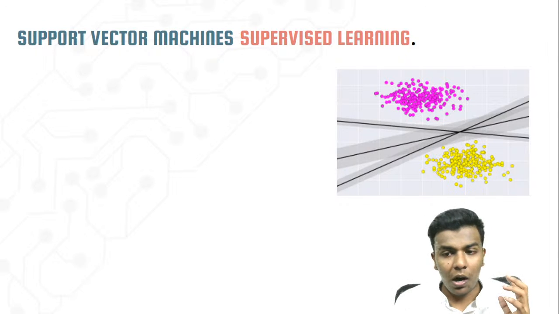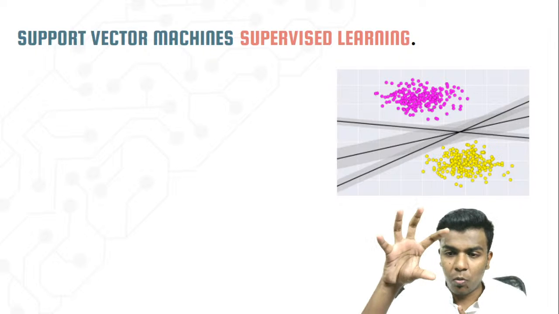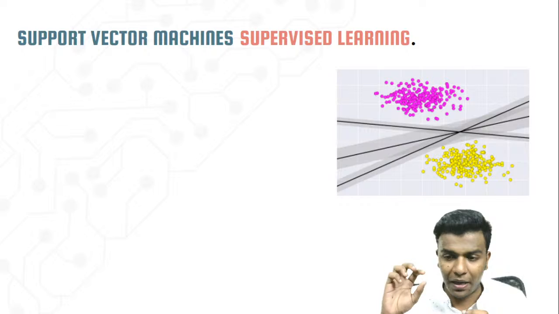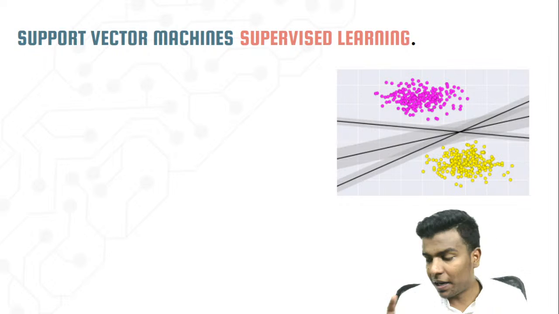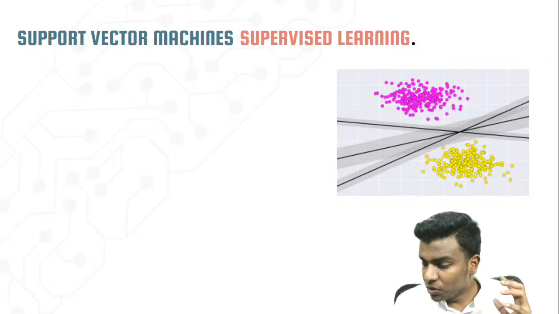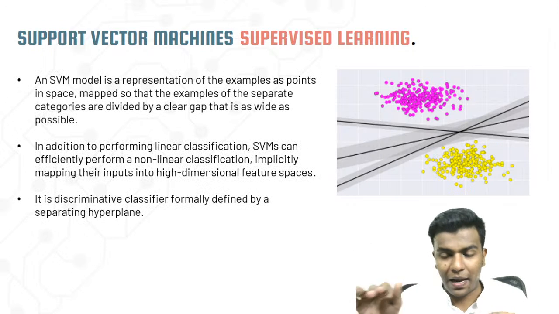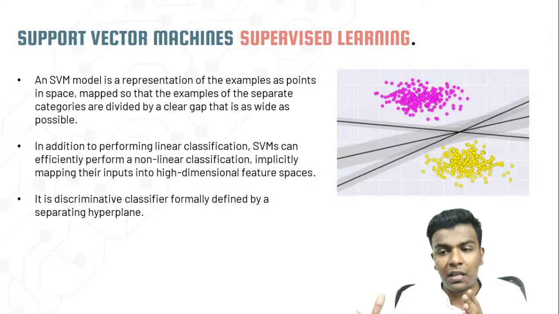If you look at this image, there is one set of data points that is pink or purple, and another set that is yellow. Intermediate there are lines which segregate those data points; that is the hyperplane.